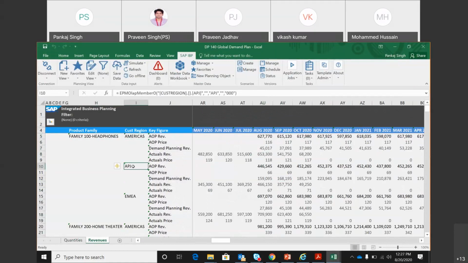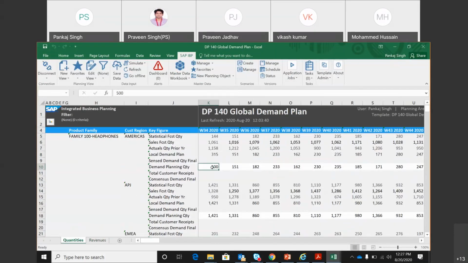So the demand review happens at the higher hierarchy levels. Any adjustment that they want to do, they do it at this level. And if they do an adjustment at this level, then that has to get disaggregated at your product location level. That's where your key figure definition of disaggregation, etc., come into the picture. So that is the meaning of demand review.